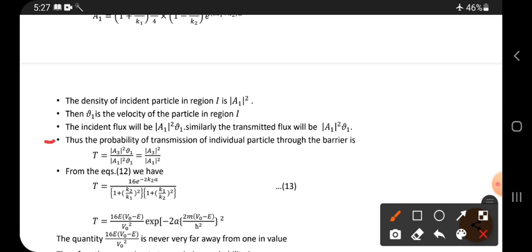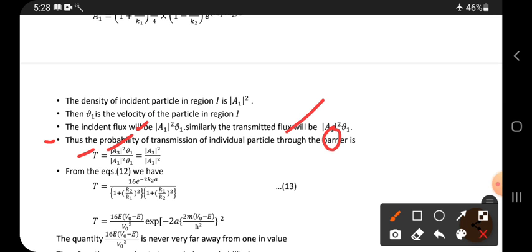Thus the probability of transmission of an individual particle through the barrier is given by this transmission probability formula. What is that? Transmitted flux by incident flux. Here you have to write A3 only, not A1. It is A3, the transmitted flux, over the incident flux.